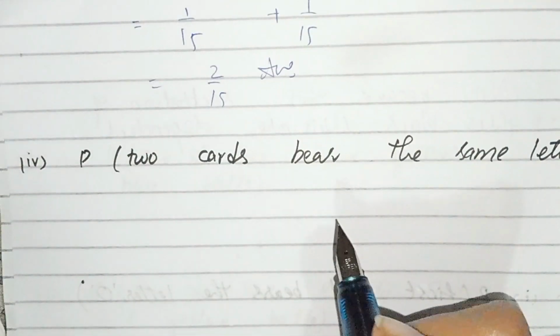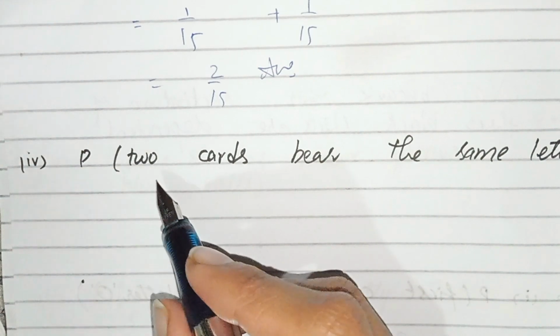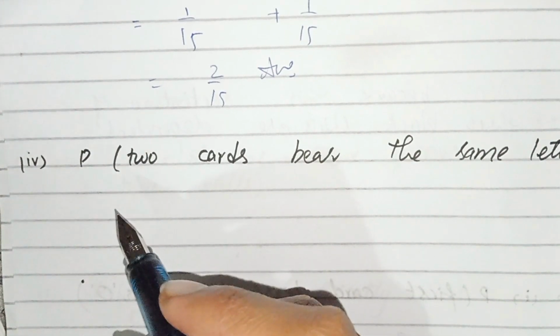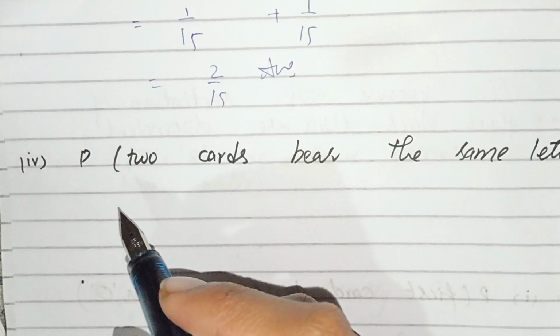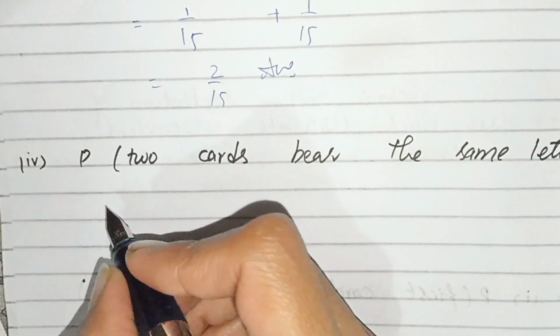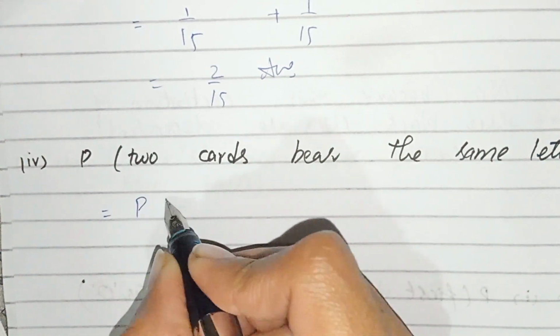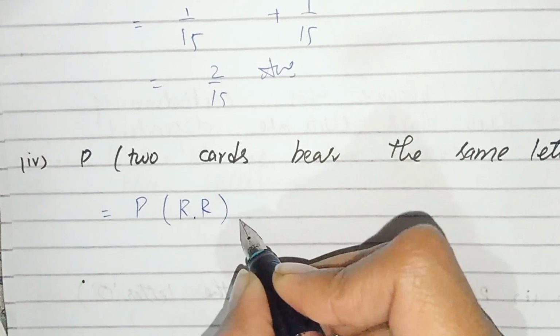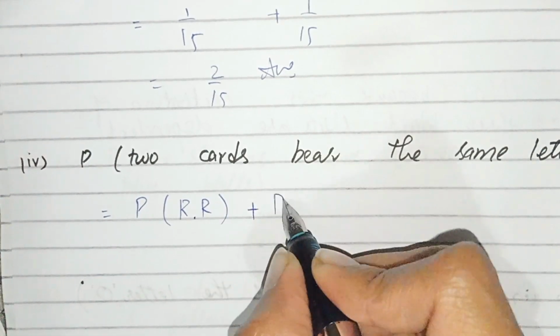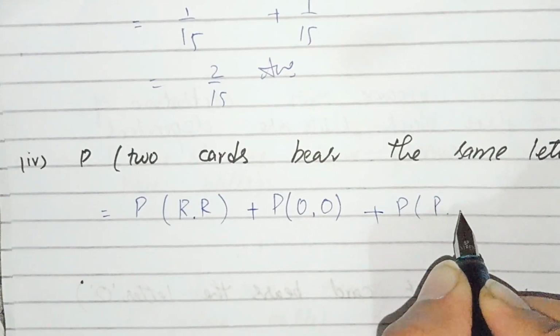Now, both cards bear the same letter. We are talking about two cards which bear the same letter. There are three letters which are repeated, and the letter N is only one letter. It is not repeated, so we are not writing this. We write the cards which are two or more. So we can write the probability of RR, probability of OO, and probability of PP.